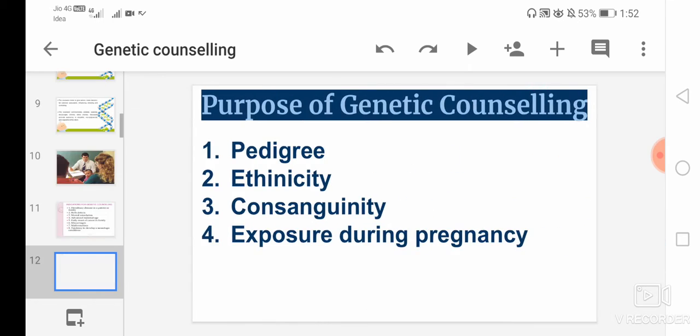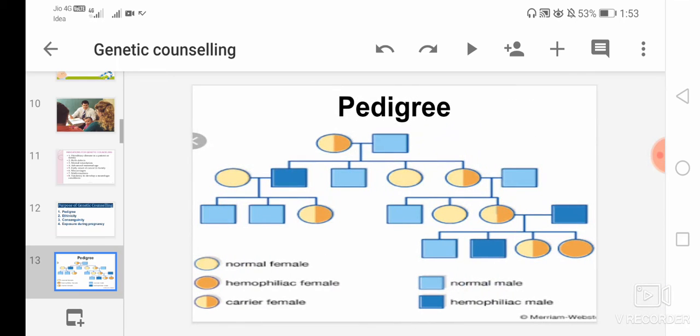Then next is the purpose of genetic counseling. So here are the four main purposes of genetic counseling. First is pedigree, second is ethnicity, third is consanguinity, and fourth is exposure during the pregnancy. We will deal with them one by one. First is pedigree.